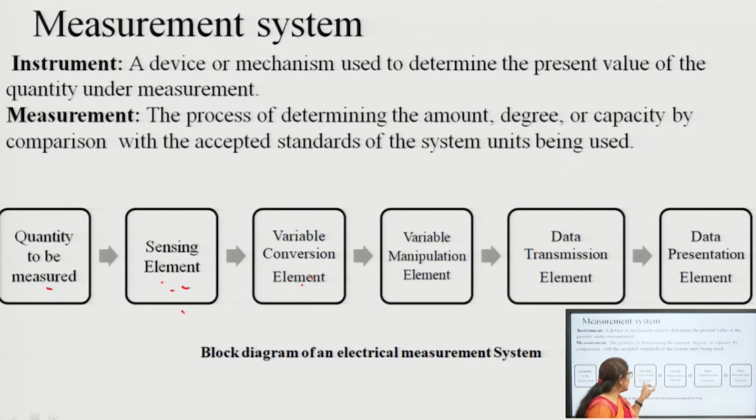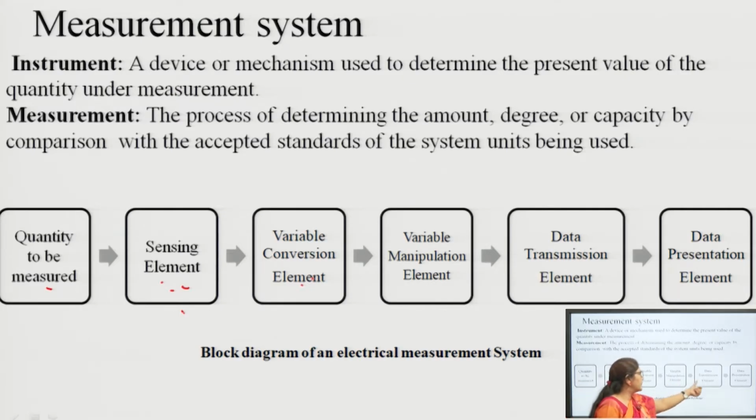So, we need an amplifier to amplify that signal, or if that signal consists of noise, we need to remove that noise. For the removal of noise we need either filter circuits or a low noise amplifier. Though the amplitude of that signal is increased, this is known as the variable manipulation element. It may be a low noise amplifier, a filter, or an amplifier circuit.